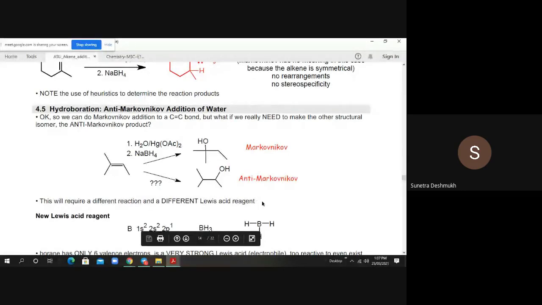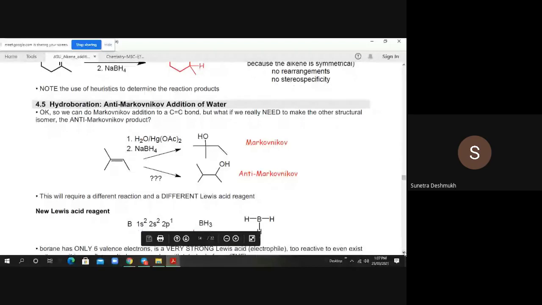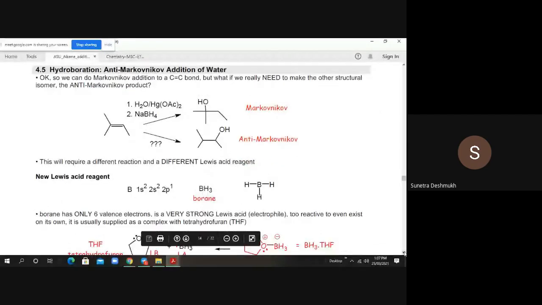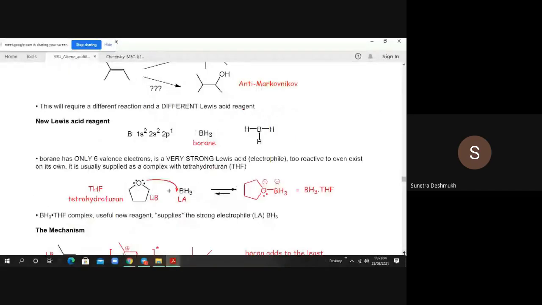This will require a different reaction and a different Lewis acid reagent. For addition of water, first we used a Bronsted acid like H2SO4. For the second option, we used a Lewis acid like mercury acetate. Now again we will change the reagent and use a Lewis acid reagent, which is nothing but borane, BH3. It's a new Lewis acid reagent.